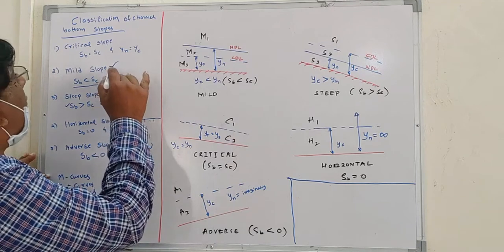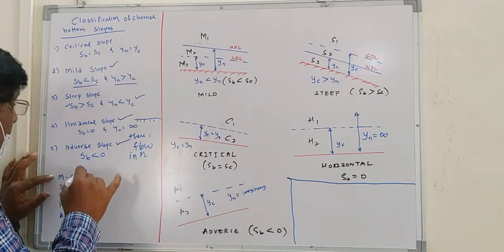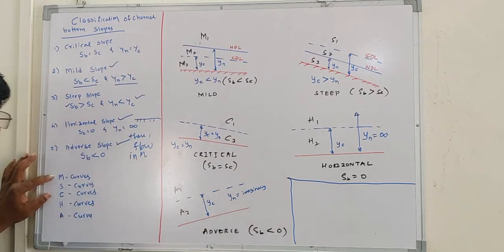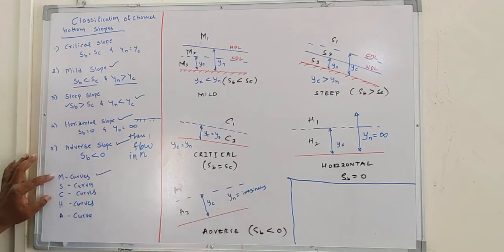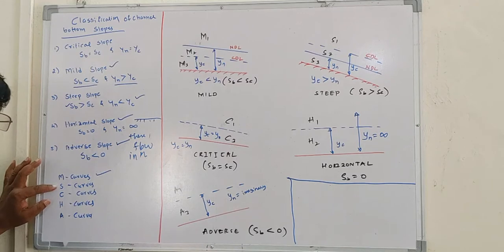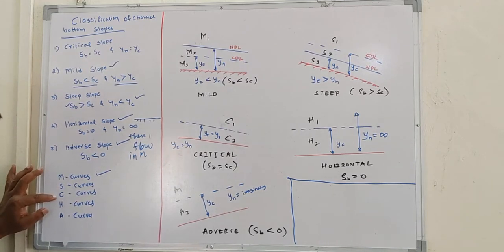If you have the mild slope, the surface profiles of water you get are called M curves. Based on the steep slope, the water surface profiles are called S curves, based on the critical slope, C curves, and if the slope is horizontal, then whatever surface shape you get is H curves, and adverse curves.